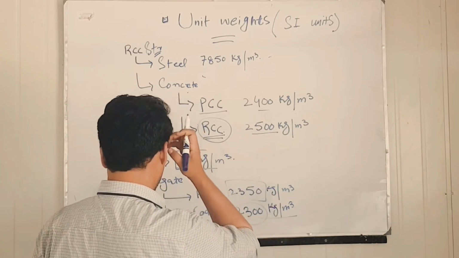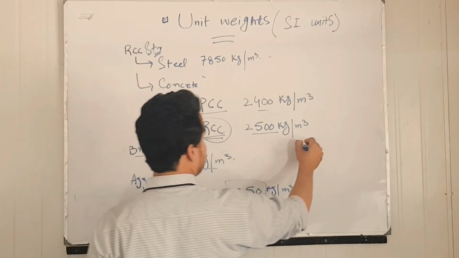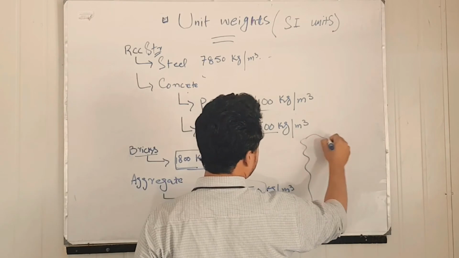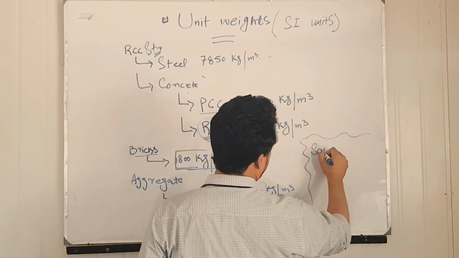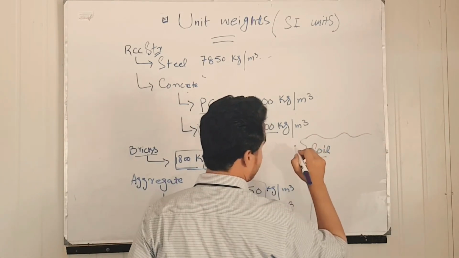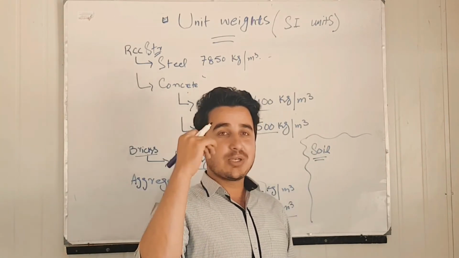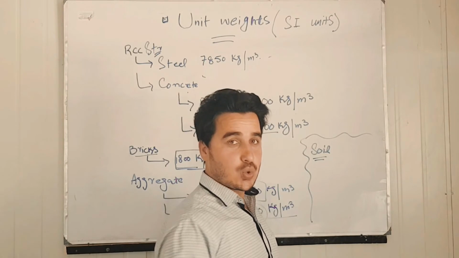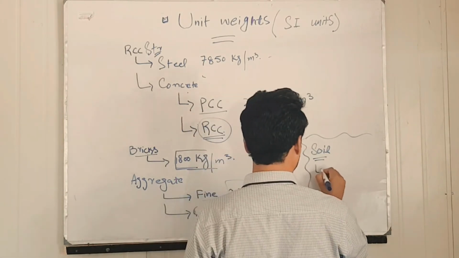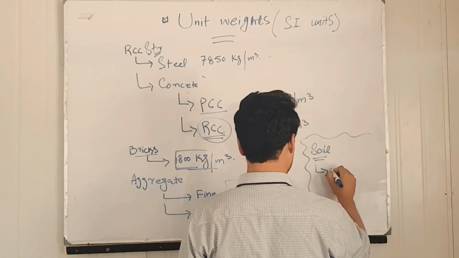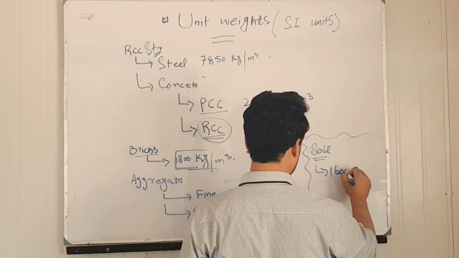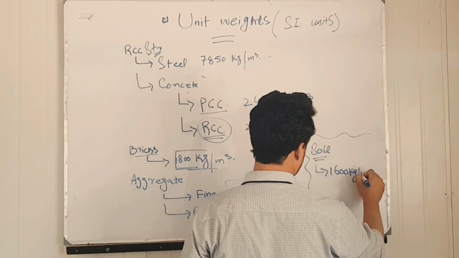Now the third material that is important is the soil. Okay, soil is also an important one, especially whenever you are working in any company that has expertise in excavation works. So soil quantity is calculated as 1600 kg per meter cube.